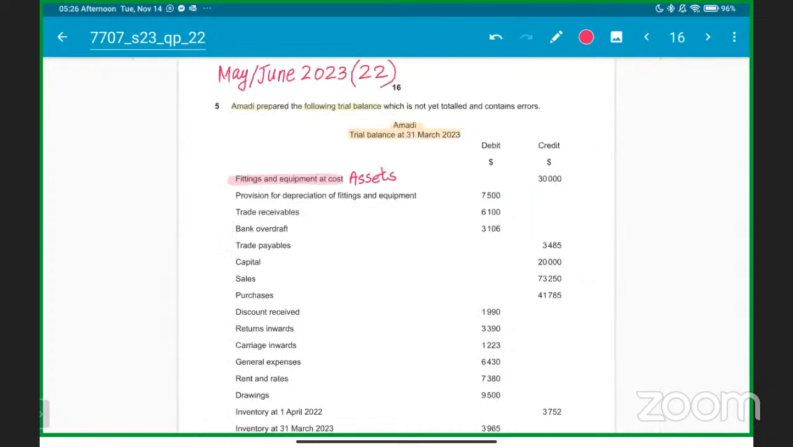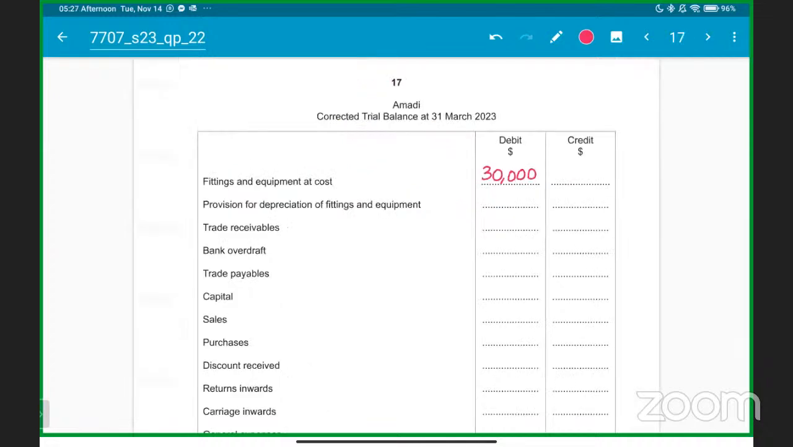Right. Then provision for depreciation. Always remember the depreciation of fittings and equipment, the provision for depreciation is a contra entry. So this is also wrong. This is basically contra to it. So this should have come on the credit, sir, but they mentioned debit, that is also wrong. So we will write provision for depreciation of fittings on the credit side. Got it everyone? Clear? Yes, sir. Any questions, any concern?